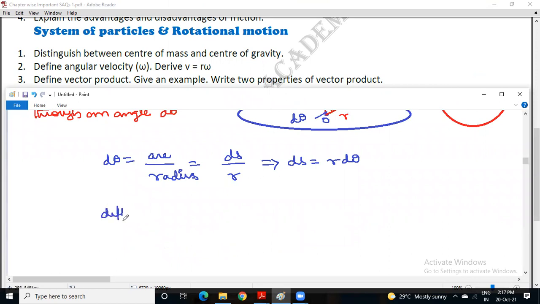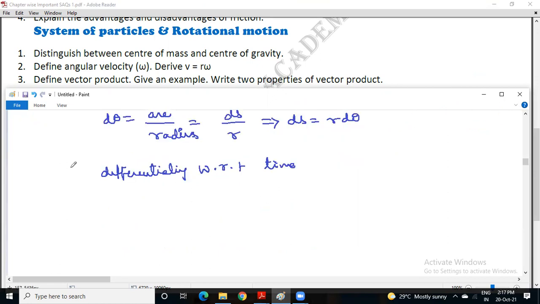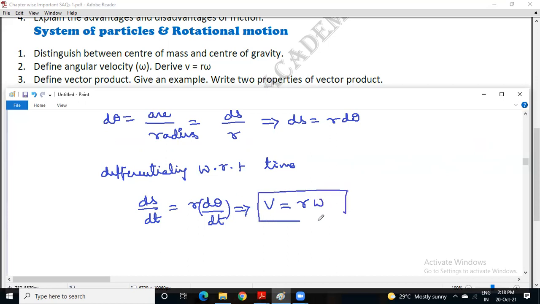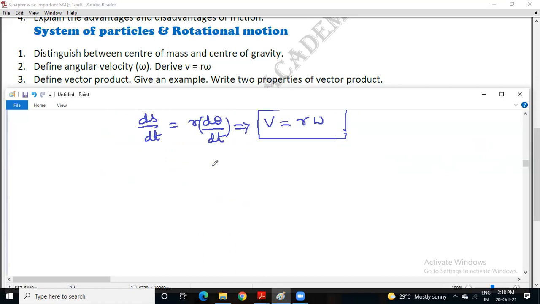Now, differentiating with respect to time, ds by dt is equal to r into d theta by dt. So, just now I have written the formula. This is velocity, in particular linear velocity. R is constant when a particle moves in a circular path. D theta by dt is the definition of angular velocity. Hence v equal to r omega is proved. Moving to the next question.